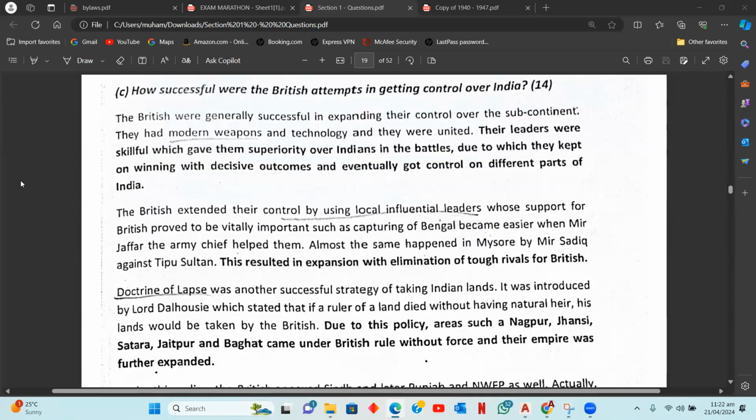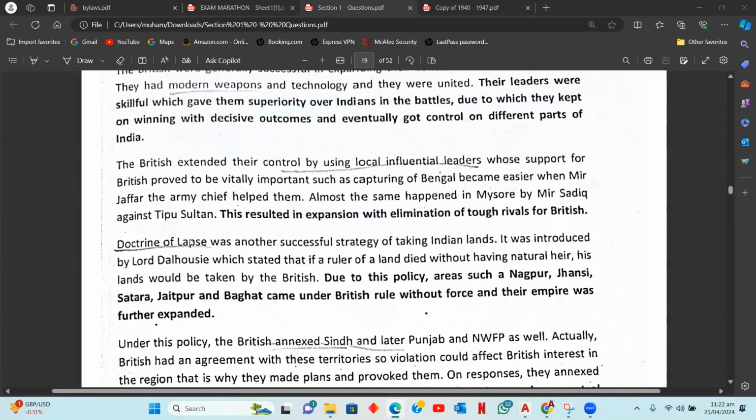Then the British were also successful because they could easily control the local leaders. All of those local leaders were actually supporting the British, right? For example, Mir Jafar helped the British, and Mir Sadiq in the Anglo-Mysore War also helped the British and worked against Tipu Sultan. But this loyalty of the Indians, and how they could easily bribe the Indians, meant that the British were successful.